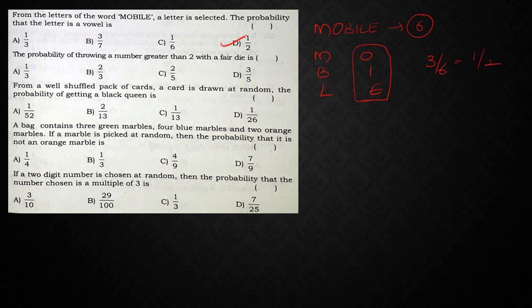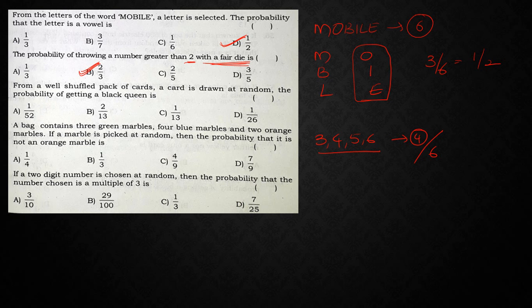The probability of throwing a number greater than 2 with a fair die. Greater than 2 means, what are the possibilities we have? 3, 4, 5, 6. So totally 4 possibilities out of 6. So 4 upon 6 is nothing but 2 upon 3. So the answer is 2 upon 3.